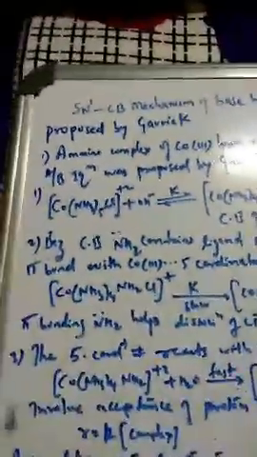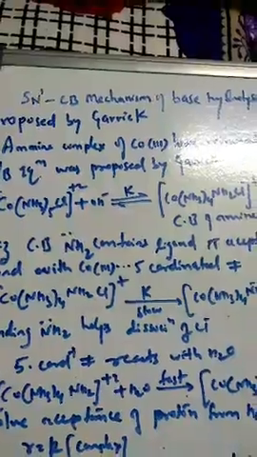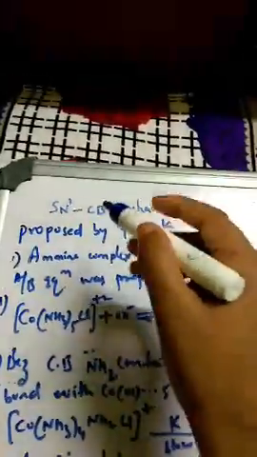Students, in the last class we learned about the SN2 mechanism, the base hydrolysis of octahedral complexes. Today we'll go for SN1. That is the new concept here, the conjugate base mechanism.